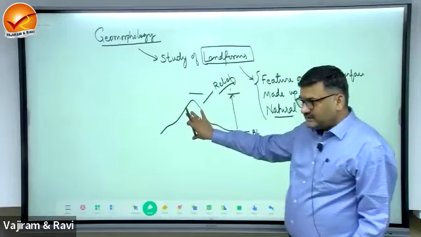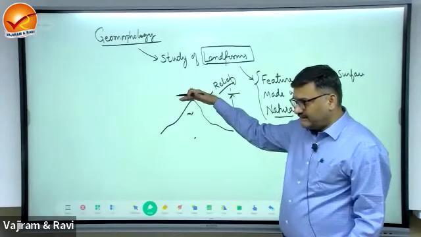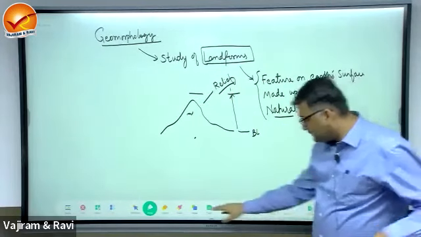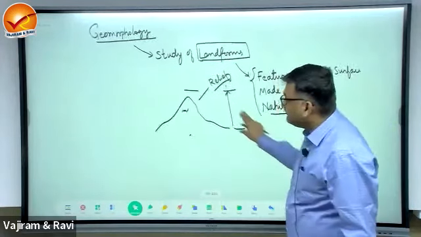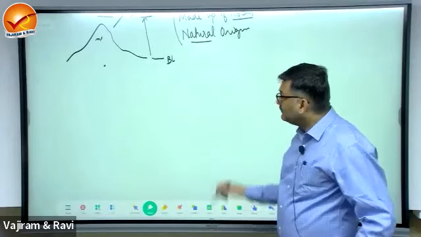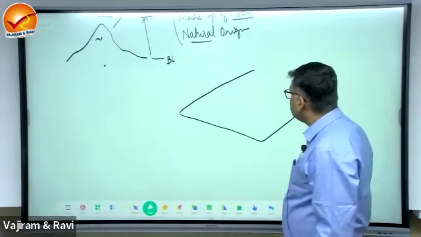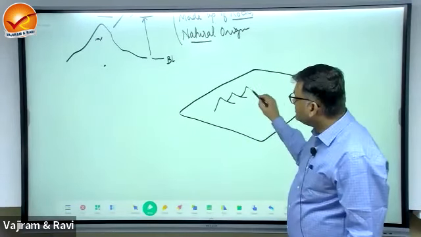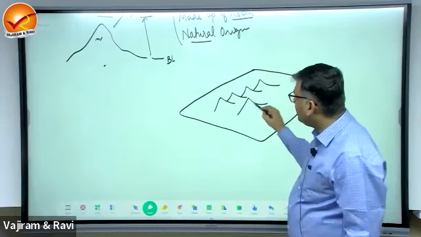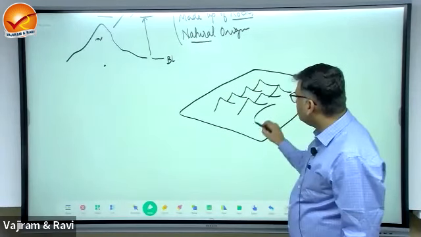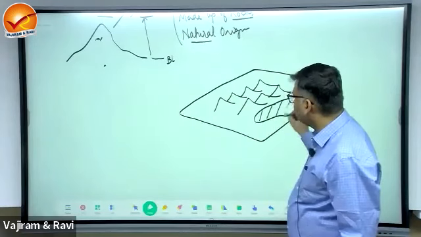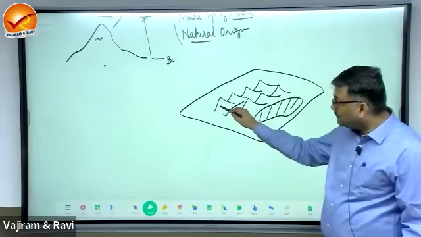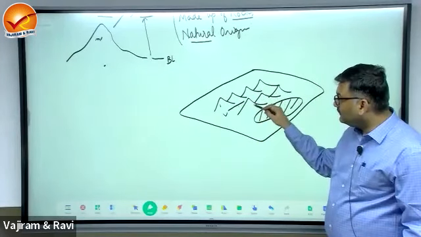So a mountain is a landform. It is elevated from the base. So this elevation is referred to as the relief. Now, this is the surface of the earth, and it has this mountain, and this is another mountain. There is a plateau here like this, and in between there is a valley. So you have mountain, valley, mountain, plateau.